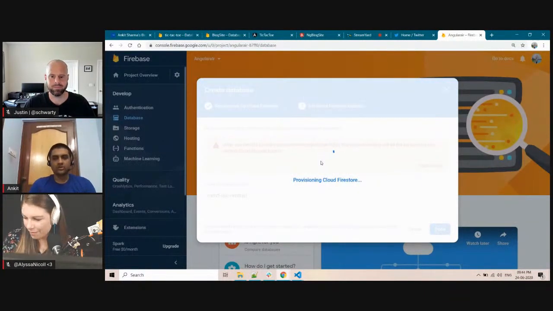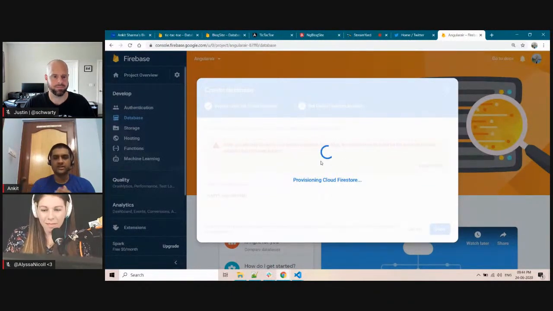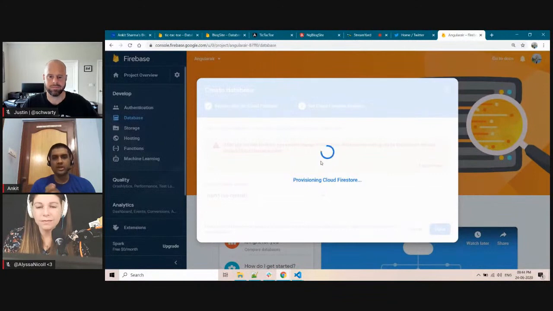Once the database is created, you will get some API key and connection details for this database. You have to use that in your application. I will show you how to do that. So let it create. It will take a minute. Provisioning Cloud Firestore.